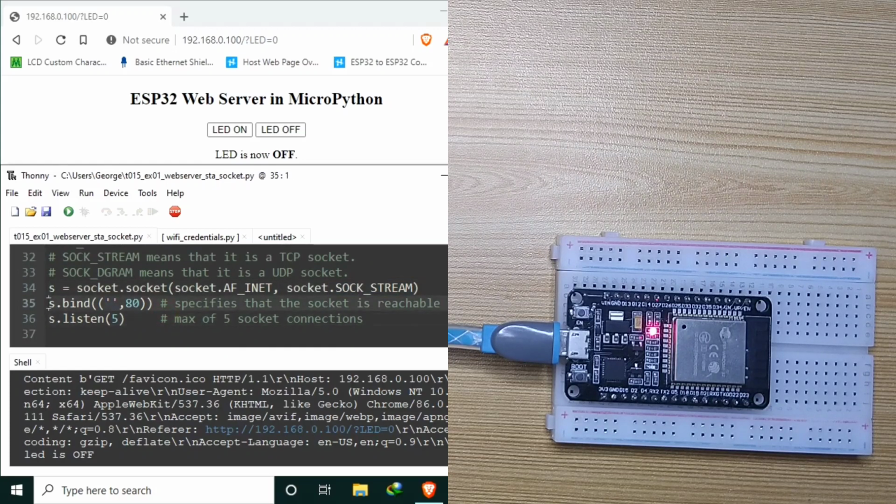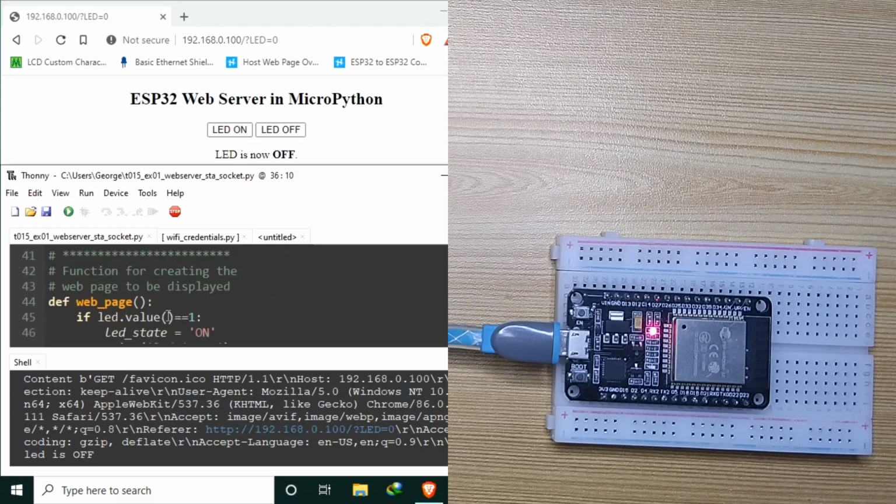Next is the s.bind, which specifies that the socket is reachable by any IP address through port 80. Next is s.listen, which sets the maximum number of socket connections it can accommodate. In this case, it is 5 socket clients. Next, we created a function that will be called when a client connects to the web server. It basically contains a simple HTML code of the web page of the web server.